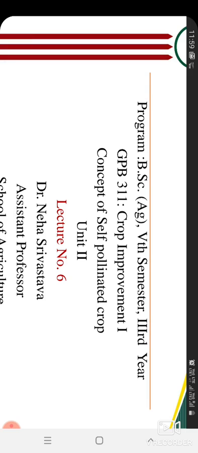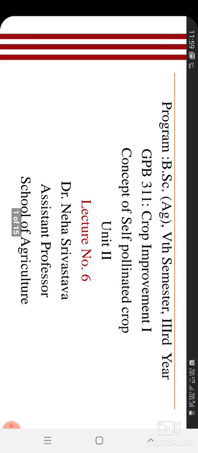Today we will discuss the topic, the concept of self-pollinated crop. This is part of your unit 2 of the subject Crop Improvement 1, GPP 311. So let's start.